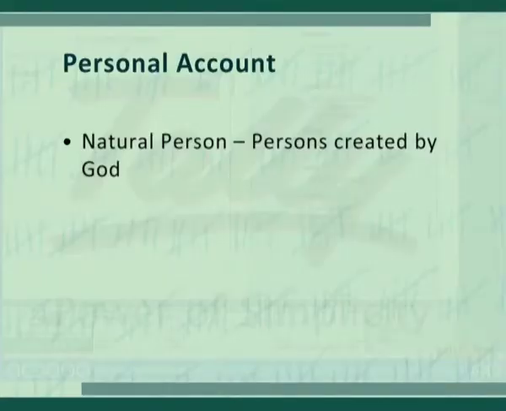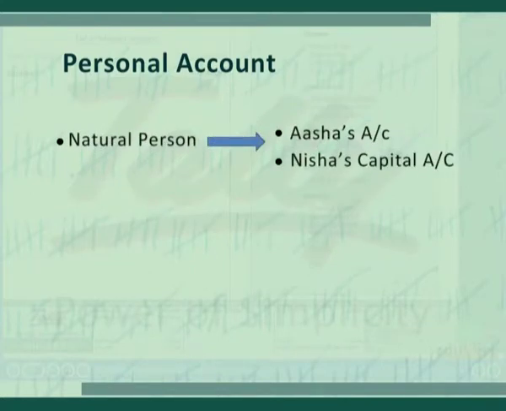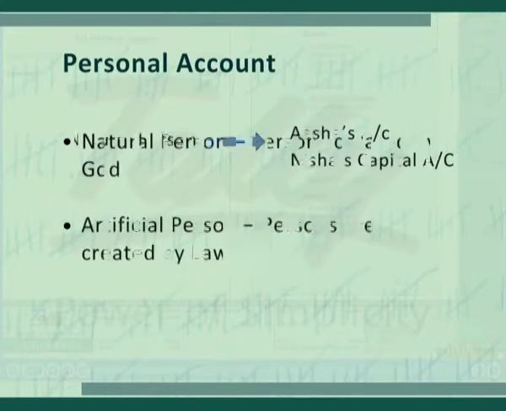Accounts are classified into personal accounts and impersonal accounts. Personal account is the account of all persons. It includes natural person, artificial person and representative account. Natural person includes all persons created by God. For example, Nisha's capital account, Nisha's drawings account, etc.